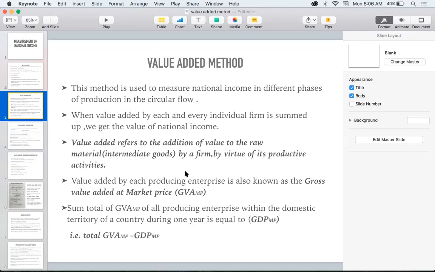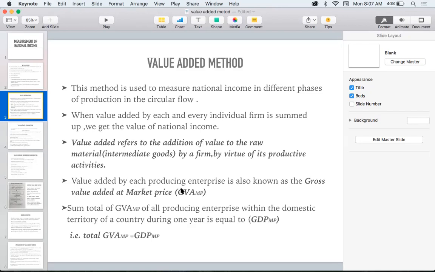So value added, I can say that value added equals value of output minus intermediate consumption. So what can I say as the value added? Value added equals the value of output. Value of output is what? For bread, it was 700 rupees, minus intermediate consumption. What is intermediate consumption? That was 500 rupees. So value added is 200 rupees.